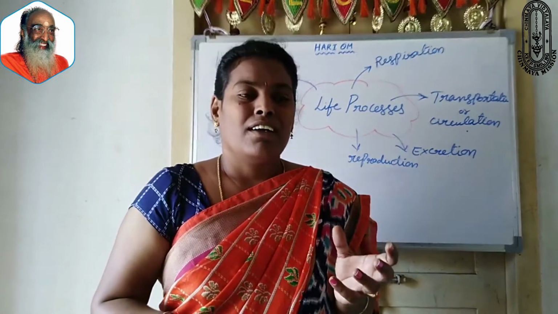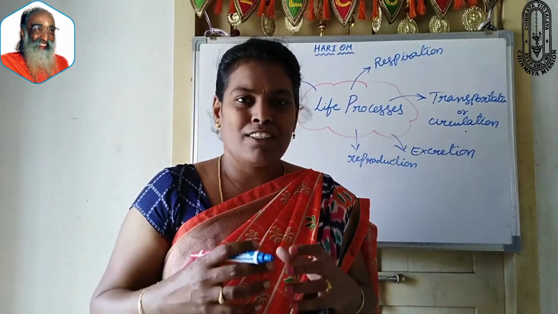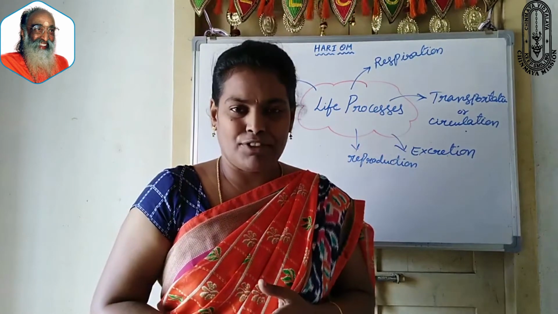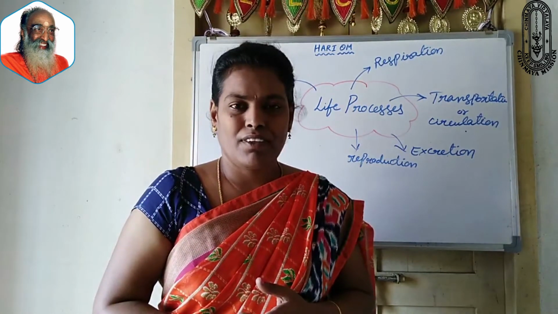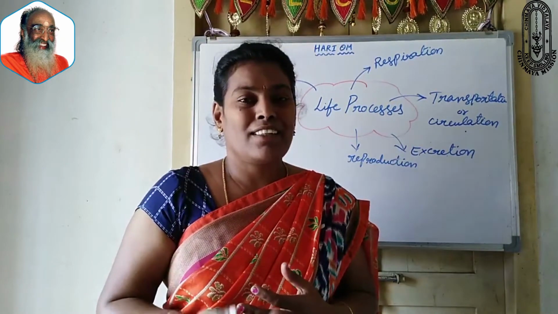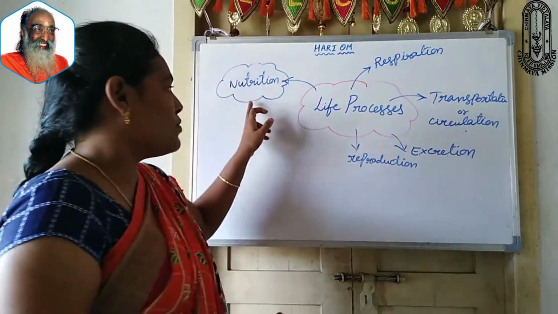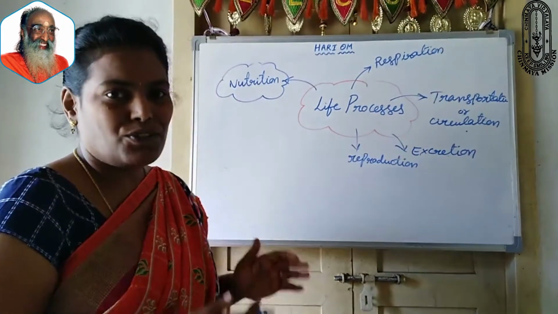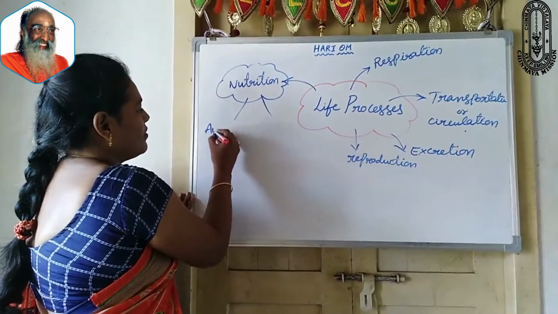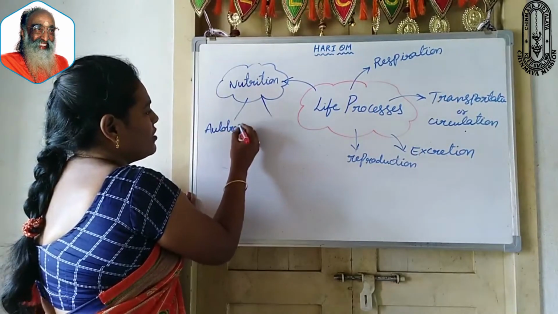And then, to intake the food, first organisms should get their food. How do organisms get their food? Based on how the organisms get their food, the nutrition process is classified into two types. First one, autotrophic.